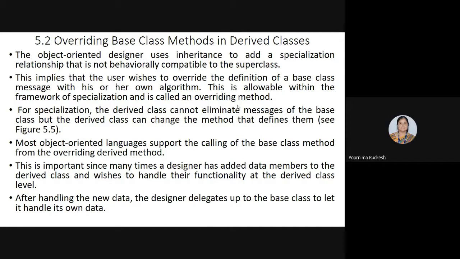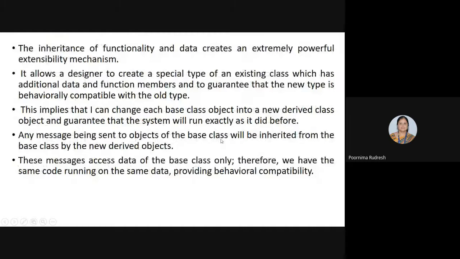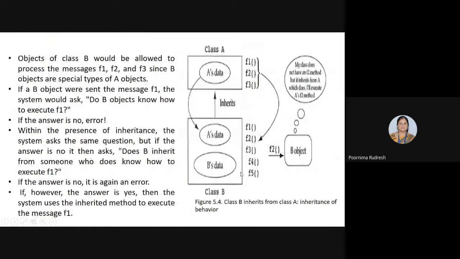Most object-oriented languages support the calling of the base class methods from the overriding derived method. So as I said, the subclass can override the functions from the base class. While overriding, it only modifies the functions which are available in class A, and the subclass will not eliminate or delete those functions. See here, for class A we have three functions F1, F2, F3.